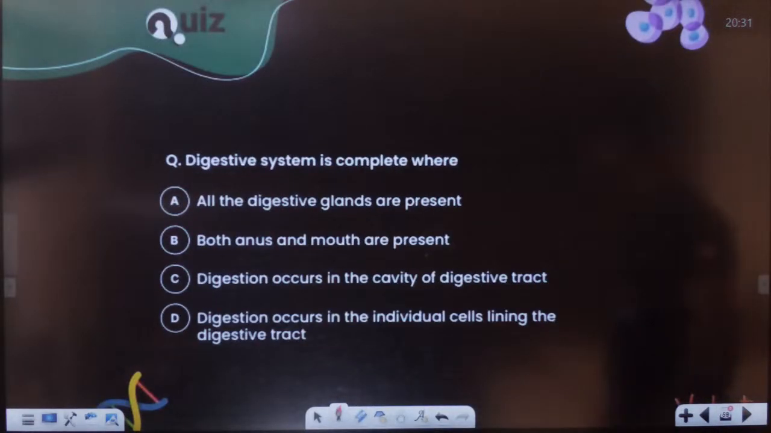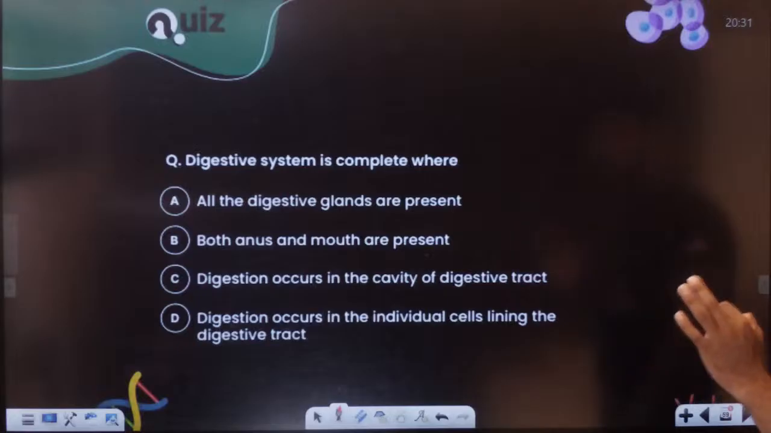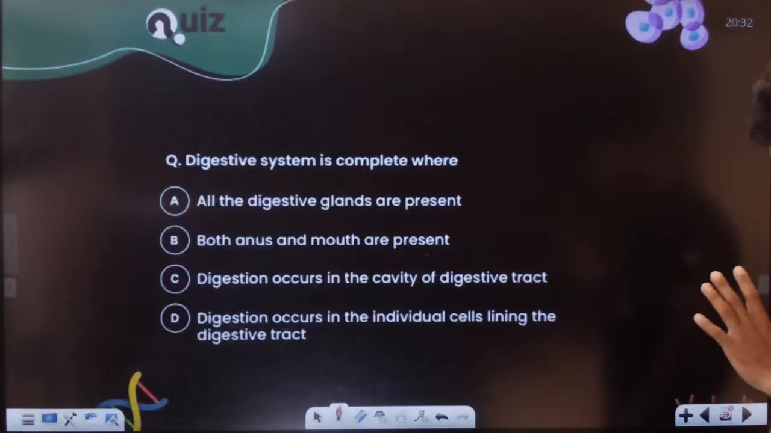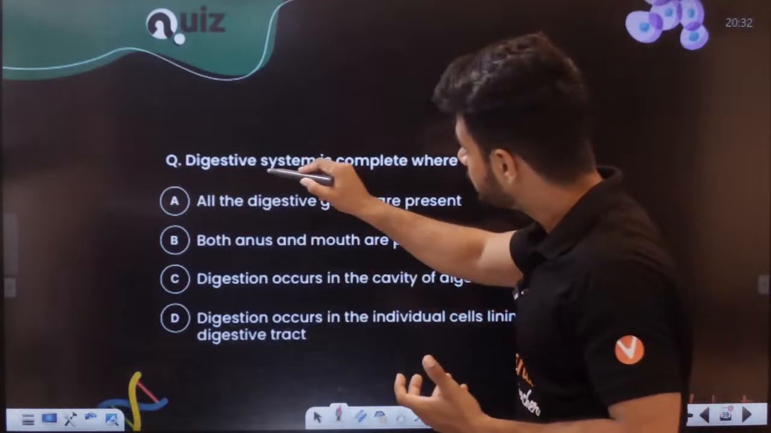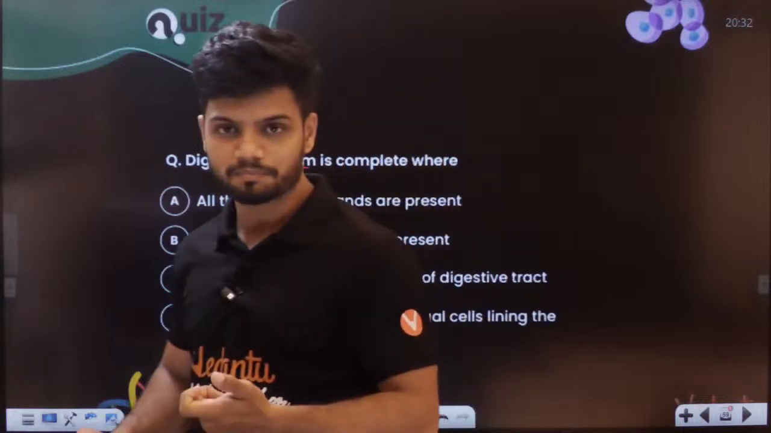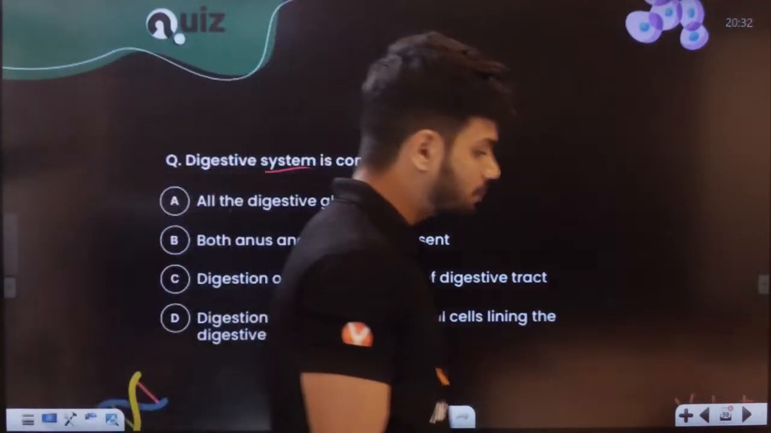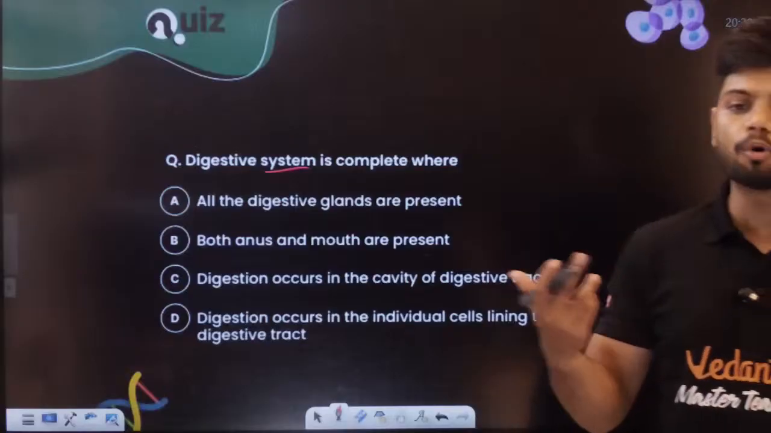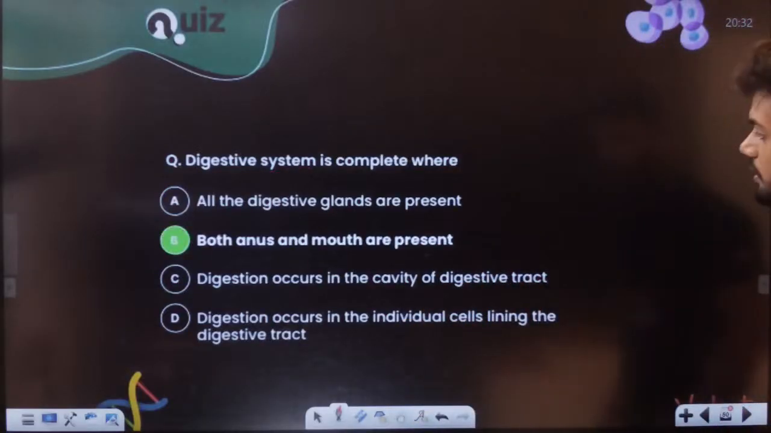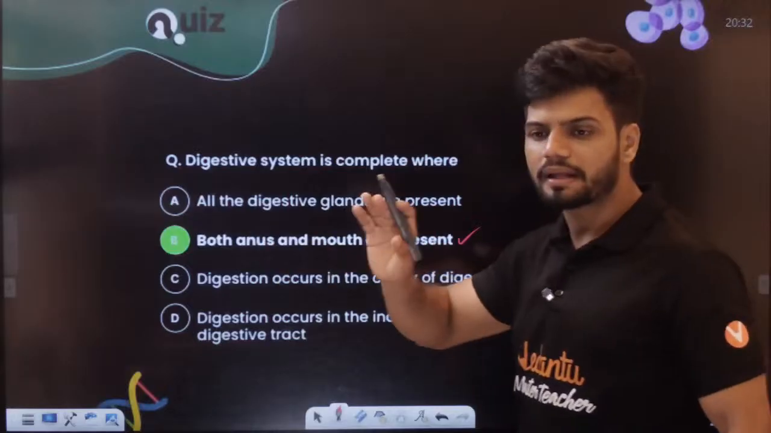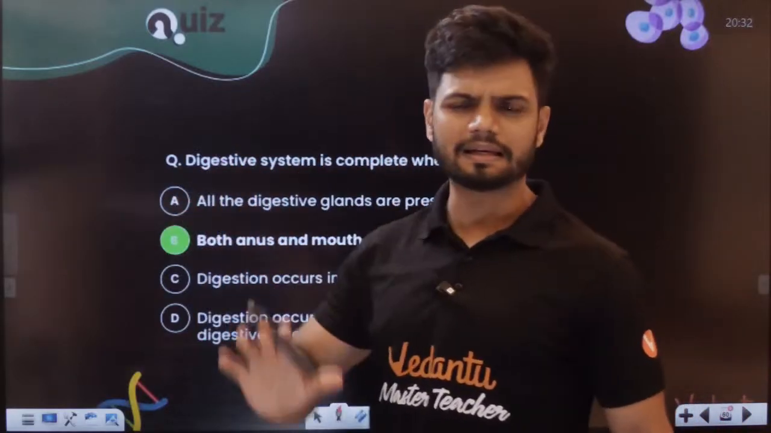Next question on the board. All of you. Digestive system is complete where? What is the meaning of a complete digestive system? The digestive system is complete where mouth and anus both are present. Yes or no? Then only it is complete. If there is no anus, only one opening, it is incomplete.